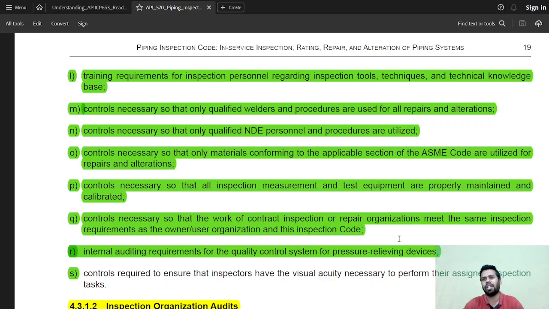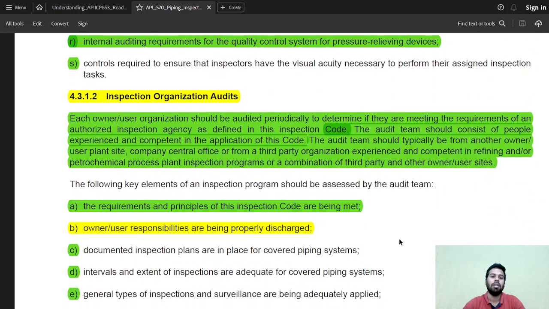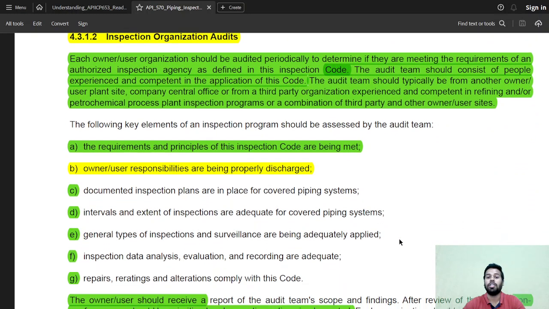So these are some general details that an owner and a user organization shall be held responsible for. So these are just things to be read out. Okay. Now, inspection organization audits.